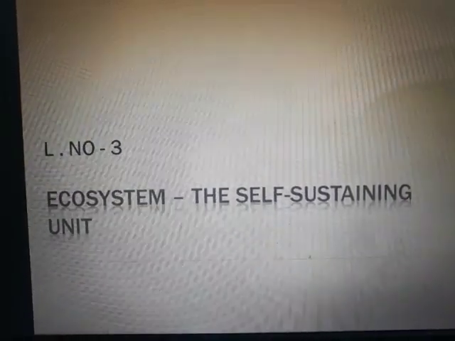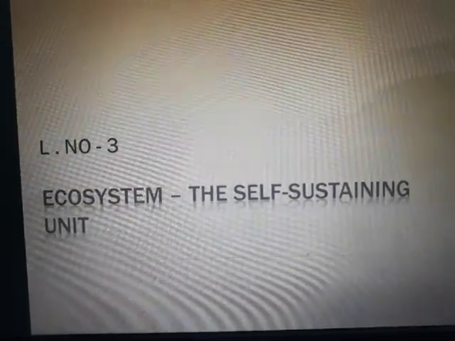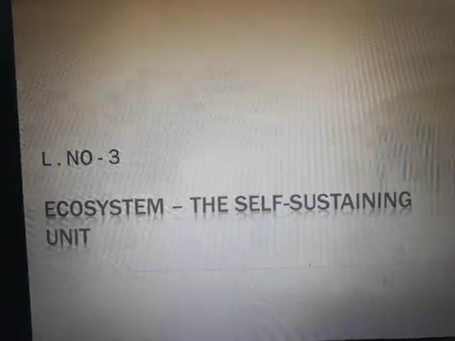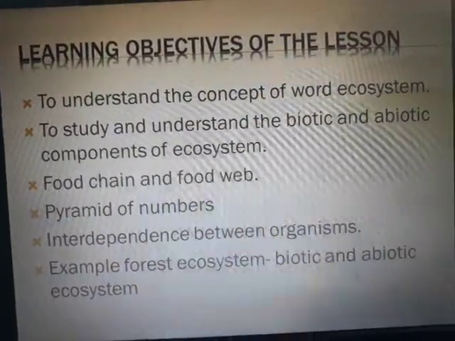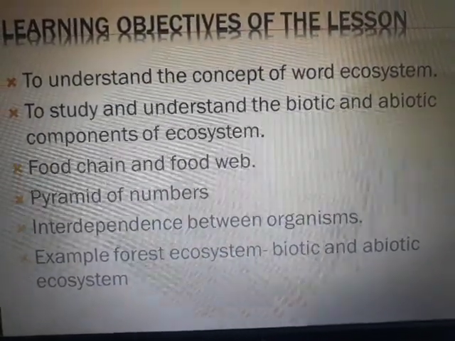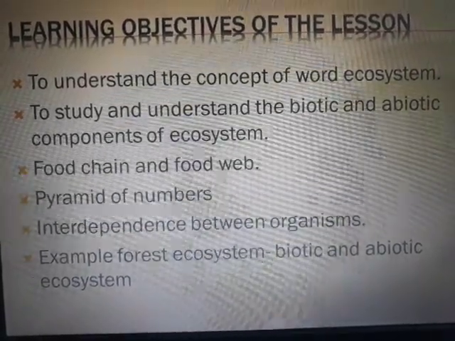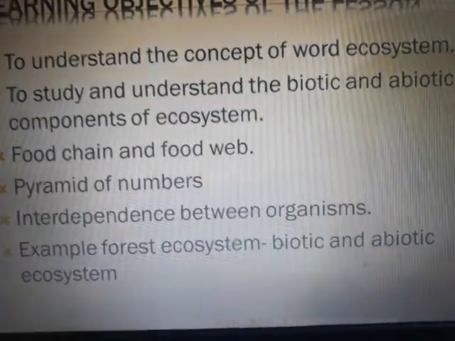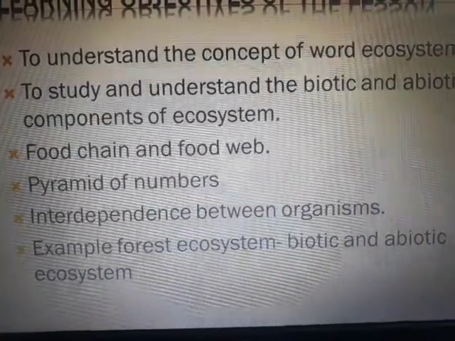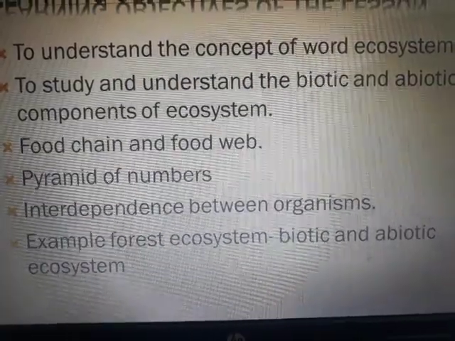Why is that so? Because there are some interactions, some interdependence happening over there that is enabling the small area or small unit to survive. Okay, we'll see what we are going to study in this lesson. We are going to understand the concept of the word ecosystem itself. We are going to study the biotic and abiotic components of an ecosystem. We are going to study the terms food chain and food web. We are going to see what this pyramid of numbers is. We are then going to see how organisms are interdependent on each other. Okay, then we are going to study all this.